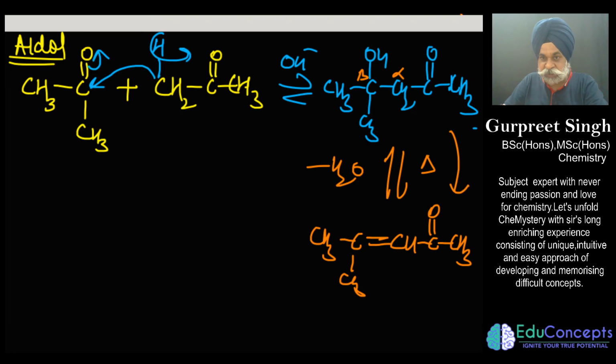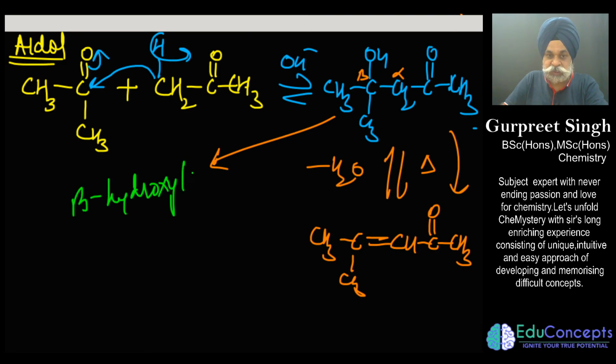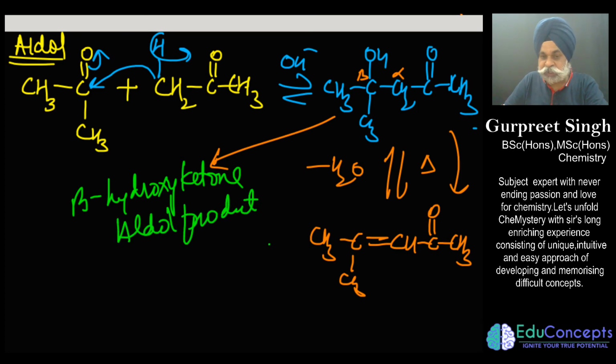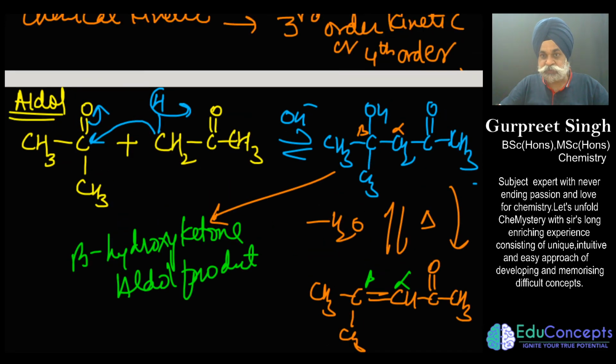Whenever we write beta hydroxy aldehyde or ketone, this is what you call an aldol product. And once we get the aldol product and heat it, it would undergo dehydration to give you alpha beta unsaturated ketone or aldehyde.